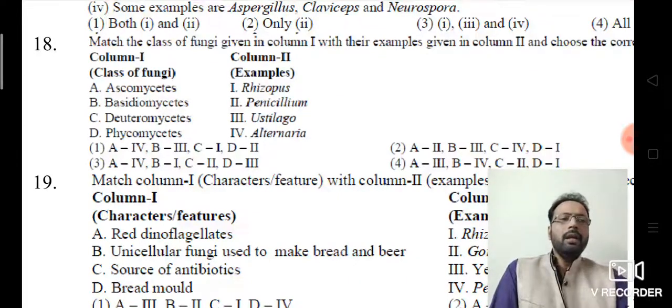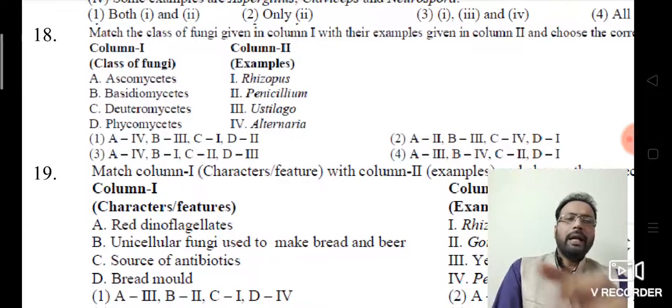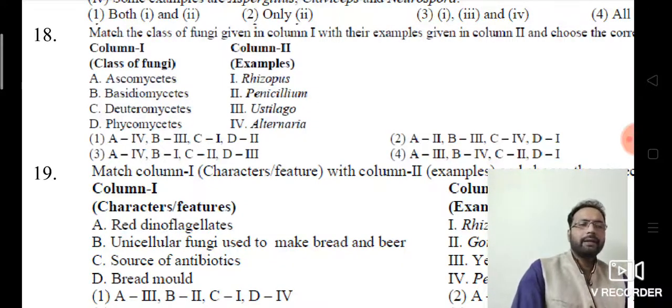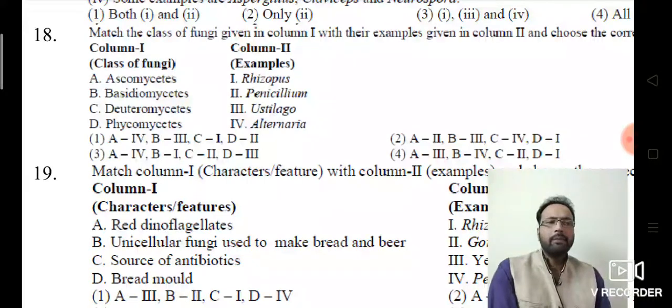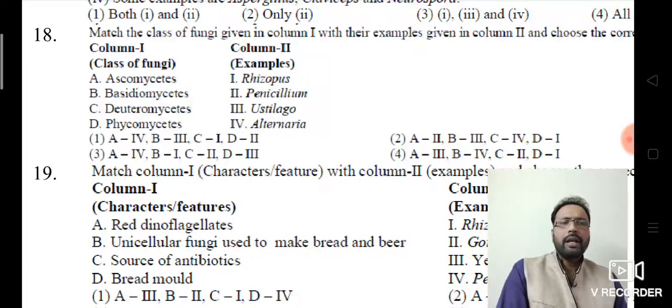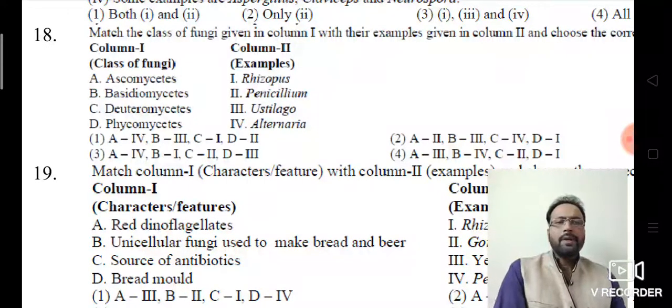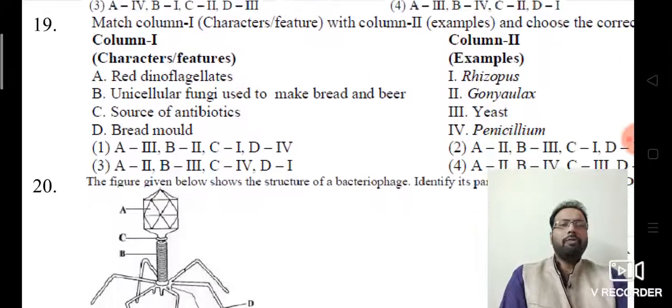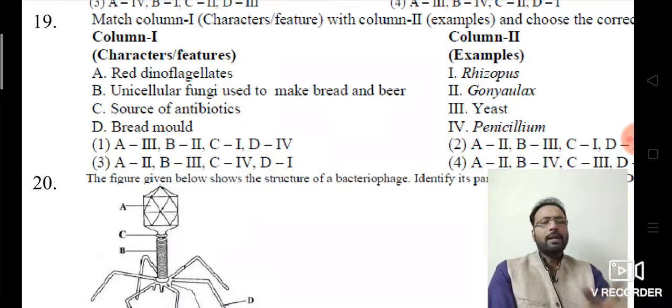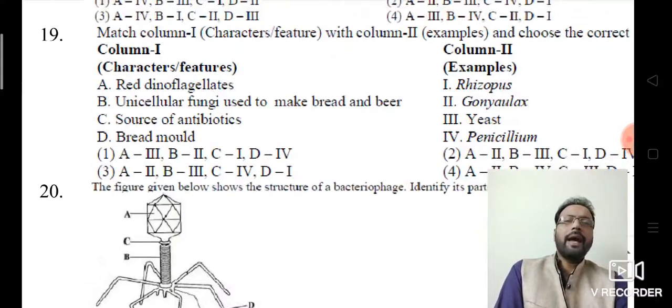So here, which examples have been given? The 18th question: Ascomycetes example Penicillium, Basidiomycetes definitely Ustilago, Deuteromycetes definitely Alternaria, and Phycomycetes is Rhizopus. So definitely the 18th question, the second option. And look at the 19th question, match the following. It's also good because you can cover 4 or 5 lines at once.